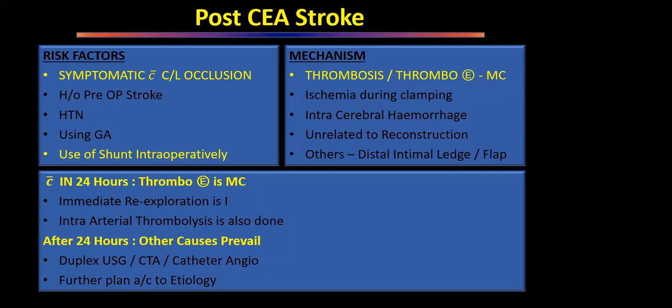One option is intra-arterial thrombolysis. Sometimes it is done, but if there is a technical problem on the scanning, that patient probably should go for surgery. If it occurs after 24 hours, generally it is not because of a clot. It is because of other reasons, like some flap has become bigger or some ledge has developed. In these patients, we have to do ultrasound, CT angio or catheter angio, and then plan accordingly.